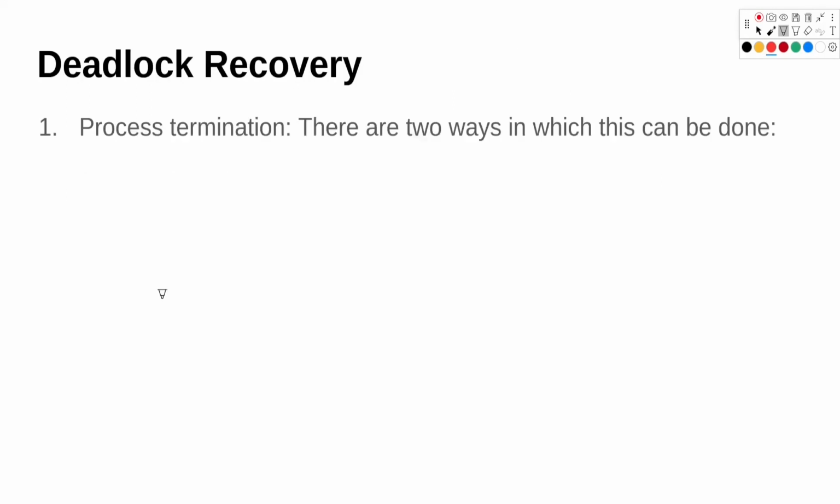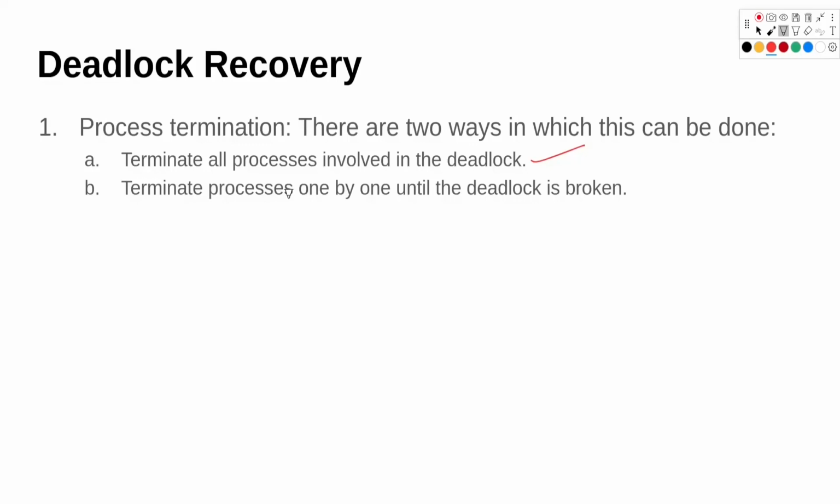Next strategy is deadlock recovery. So first thing we can do is process termination. There are two ways in which this can be done. Terminate all the processes that are involved in the deadlock, or terminate processes one by one until the deadlock is broken. So this is kind of an incremental approach, and this is just terminating all the processes at once, and then we restart the system.